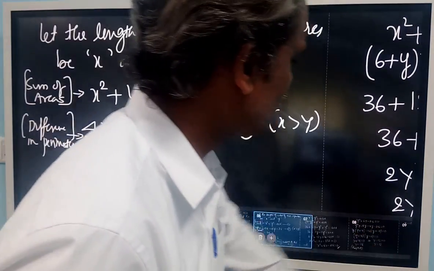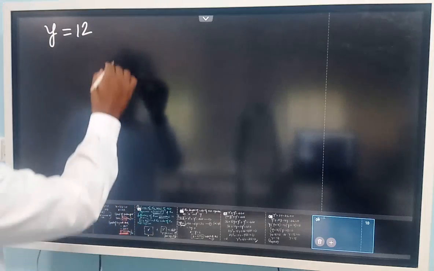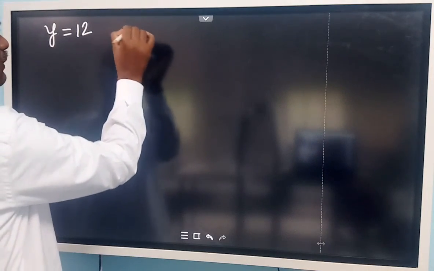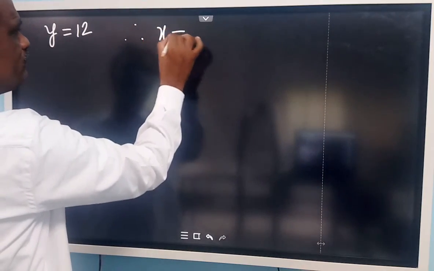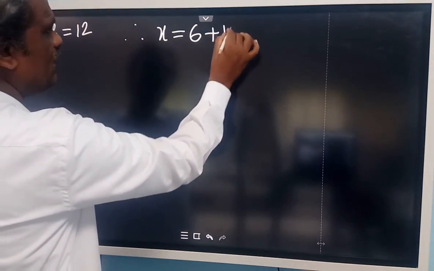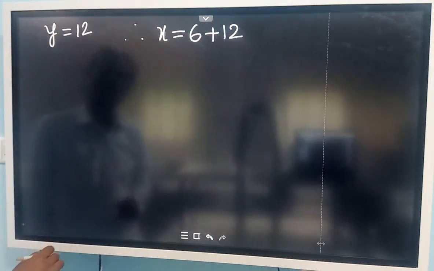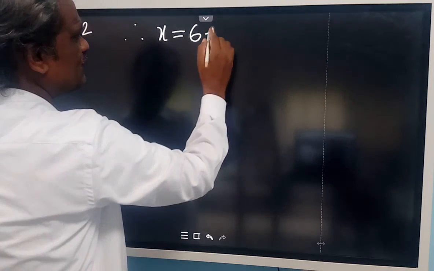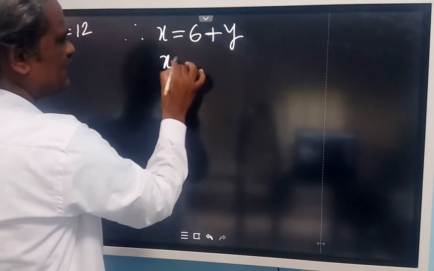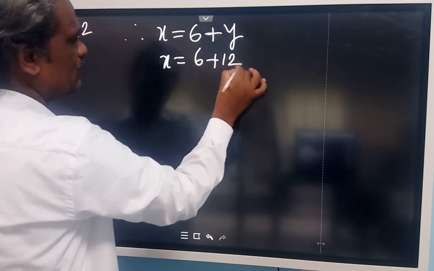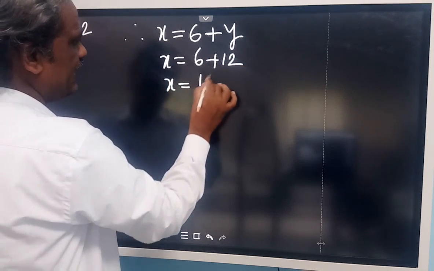Therefore, let us substitute here. So x is equal to 6 plus 12. So x is equal to 18.